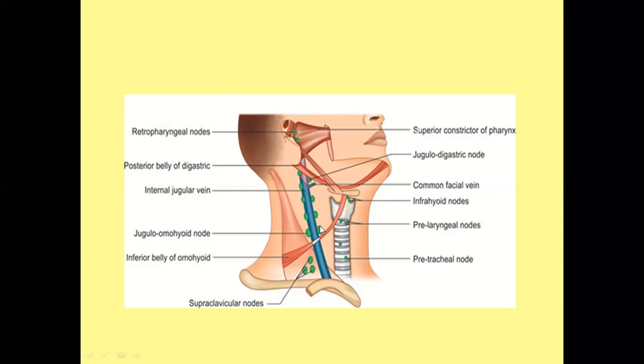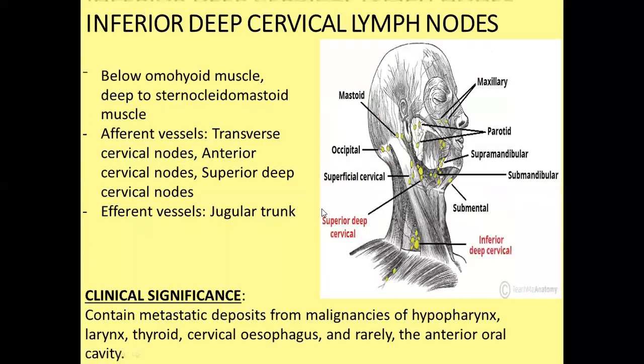So I have told you about the superior group. Now the inferior deep cervical lymph node, or lower deep cervical lymph node, lies below the omohyoid muscle and is related deep to the sternocleidomastoid muscle. There is the inferior deep cervical lymph node.